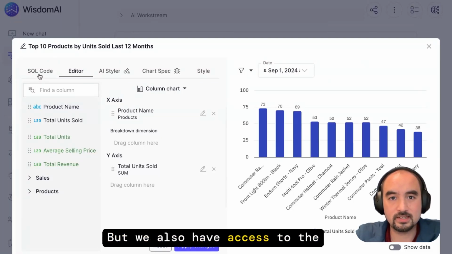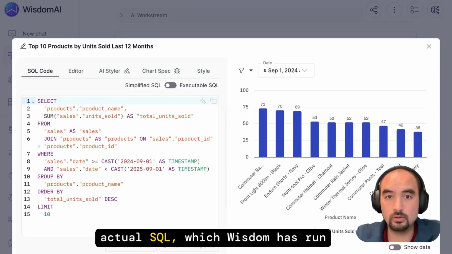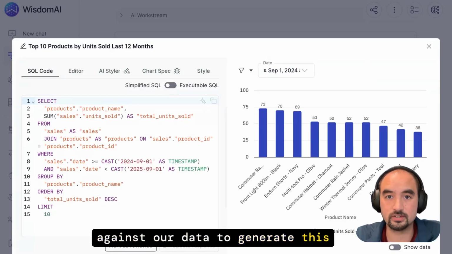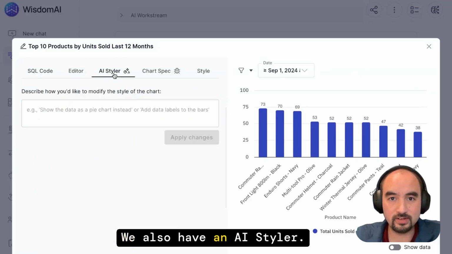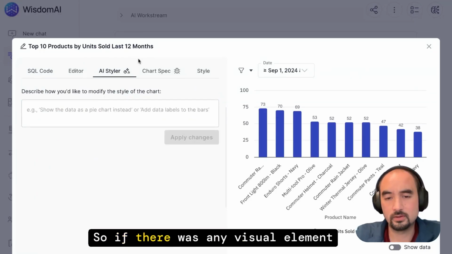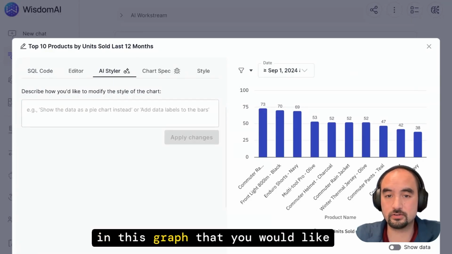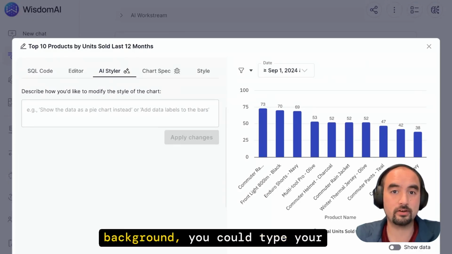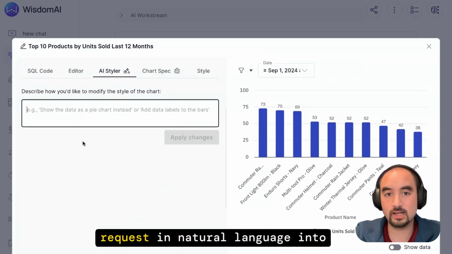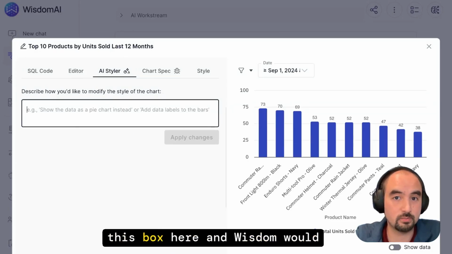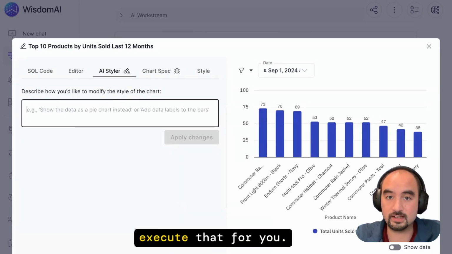But we also have access to the actual SQL, which Wisdom has run against our data to generate this graph. We also have an AI styler. So if there was any visual element in this graph that you would like to change, maybe the color, maybe you want to see a different background, you could type your request in natural language into this box here, and Wisdom would execute that for you.